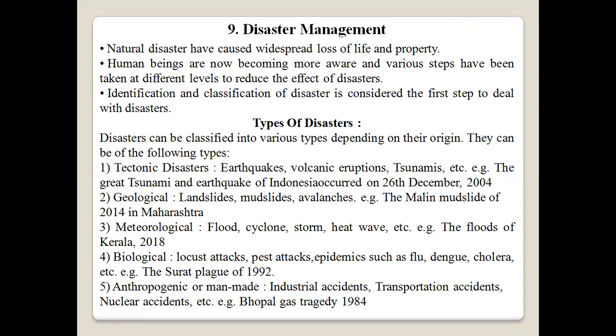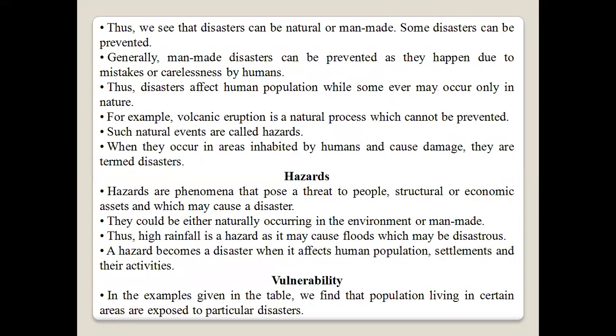Anthropogenic or man-made: industrial accidents, transportation accidents, nuclear accidents, etc. Example: the Bhopal gas tragedy in 1984. Thus, we see the disaster can be natural or man-made. Some disasters can be prevented. Generally, man-made disasters can be prevented as they happen due to mistakes or carelessness by humans.